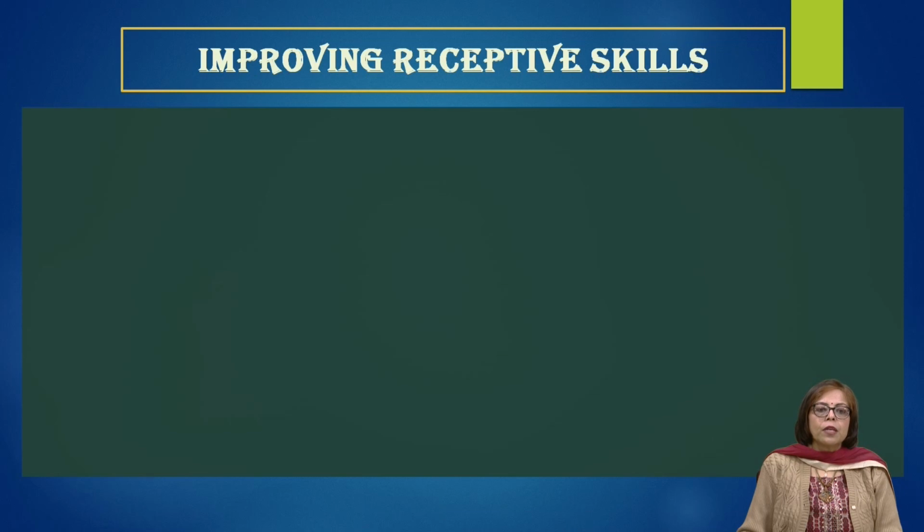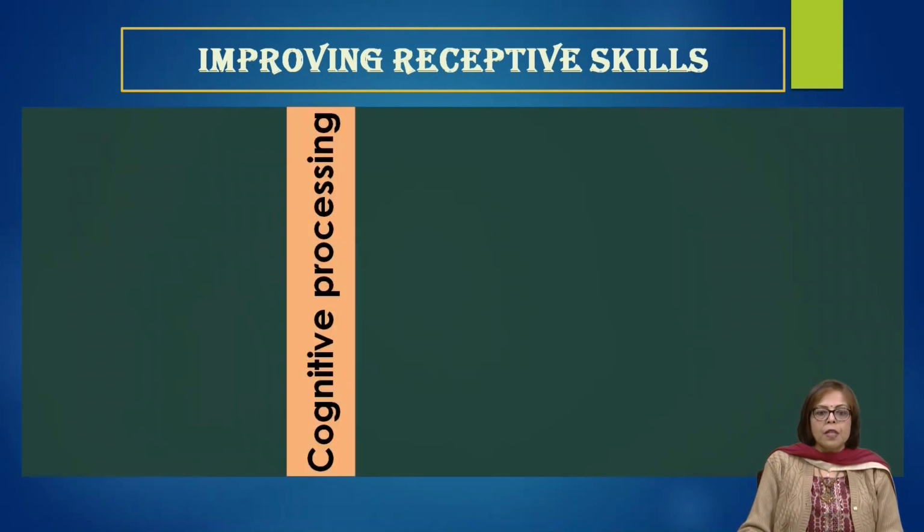Now we will be looking at improving the receptive skills. So we will be first of all talking about the cognitive processes, since we discussed that the receptive skills primarily function in our mental processes. We have to make sense of the message that has been received by us.